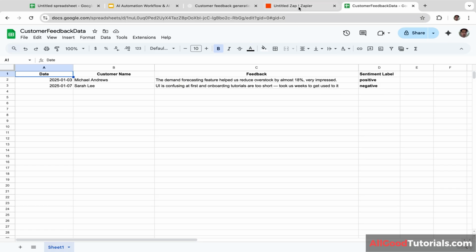Okay, very cool. We've just built customer feedback analyzer automations using Zapier.